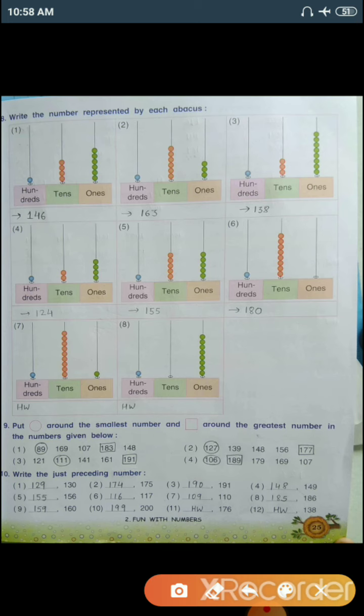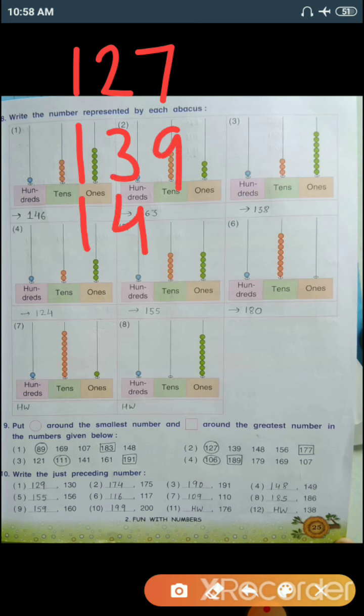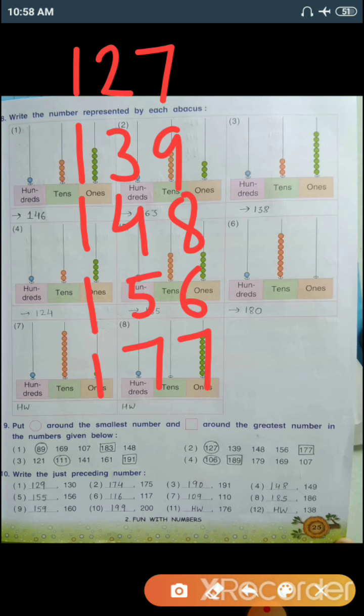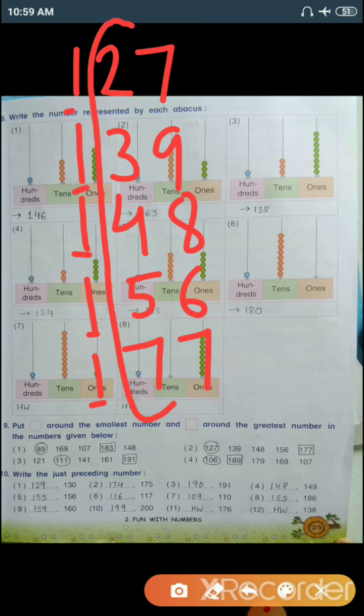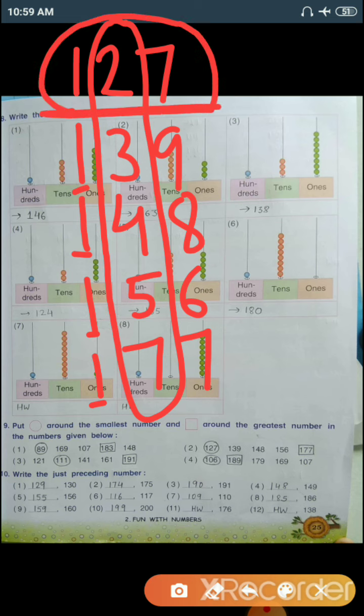Now number 2. 127, 139, 148, 156, 177. First of all we'll find out the smallest number. So 1 is common in every number. Now we'll concentrate on the middle digits to find the smallest number. So 2 3 4 5 7. Which one is the smallest number? 2. So we get the smallest number here, that is 127.